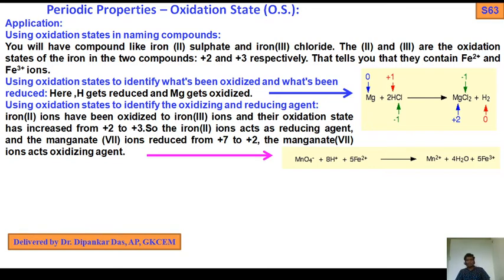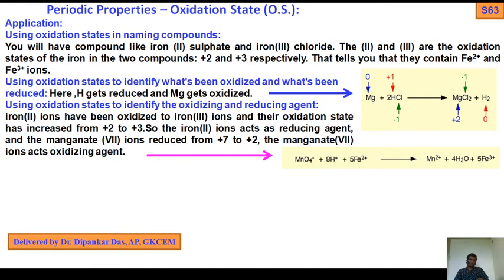You are given so many compounds, potassium dichromate, calcium hypochlorite. So before determining the oxidation state in a particular compound, we should know the rules up to rule 7. Oxygen has several types of oxidation state: peroxides, the general case, and the oxides case. Similarly, the hydride case, H-. So you should know the oxidation state of a particular element, which is why you should know the rules up to rule 7.